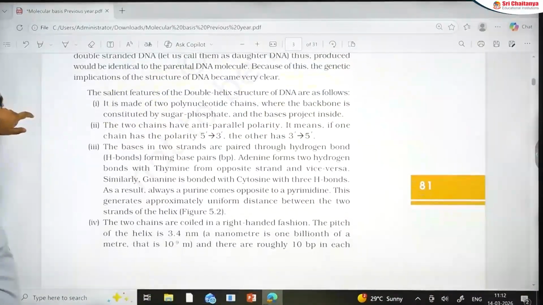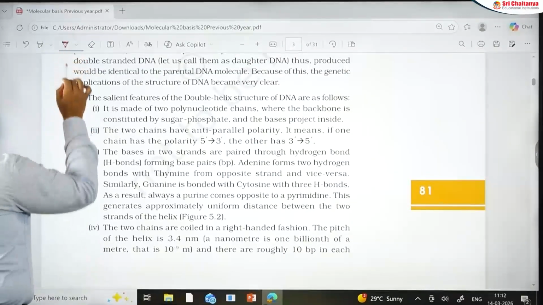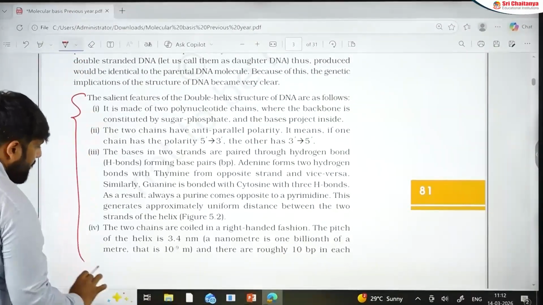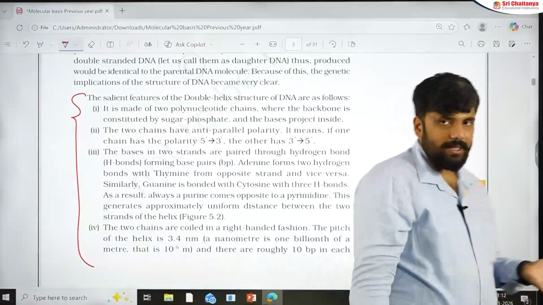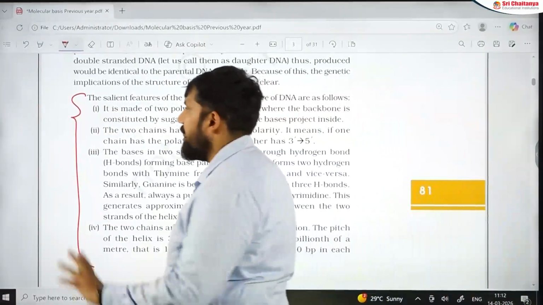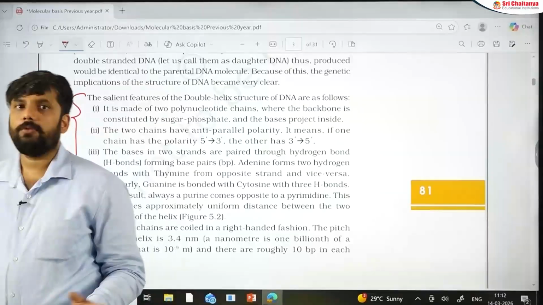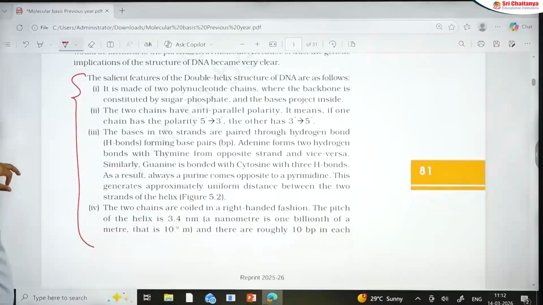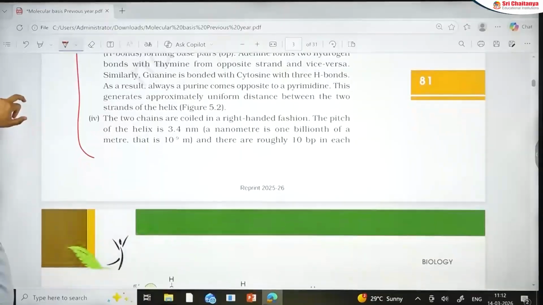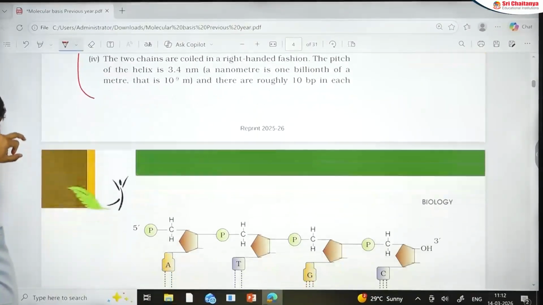Again, this part is the salient features. This is actually the characters of DNA. When you have the structure of DNA, most of you are not going to make a mistake in the characters of the DNA, but yes, they have made questions. They can give you 5 statements and ask which of the following is the correct and the incorrect option. I have not seen many questions on this because in recent times no questions appeared as such, but the part is there. Numerical parts are coming from this.